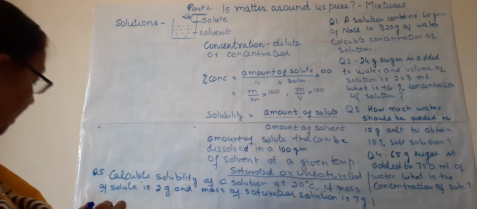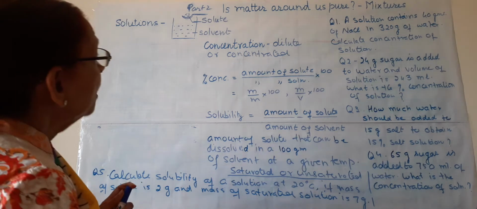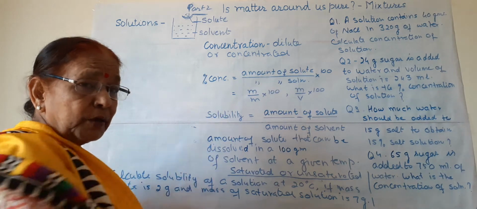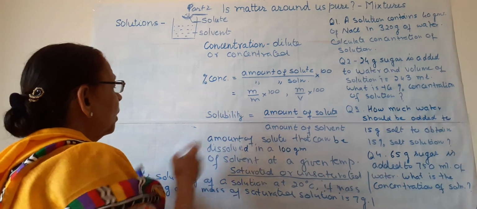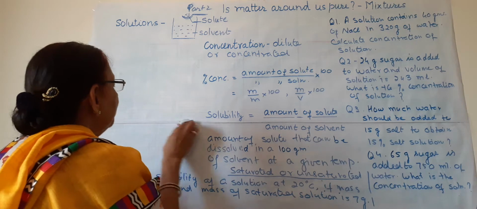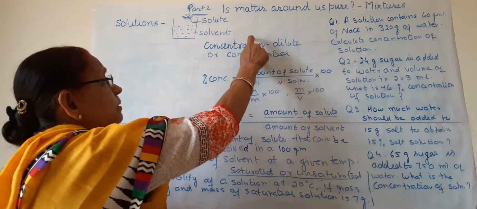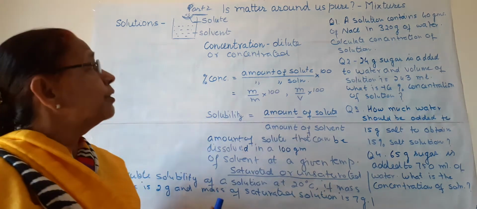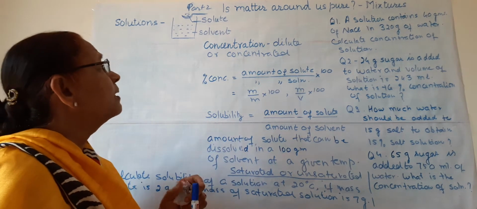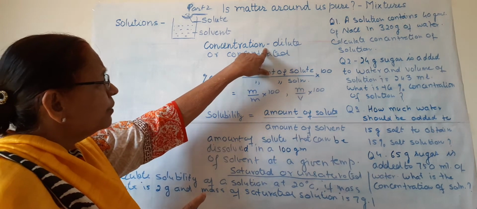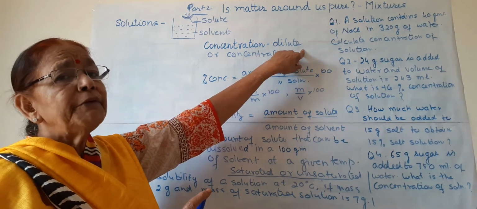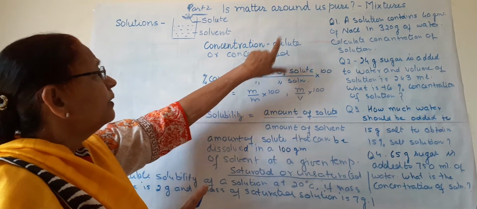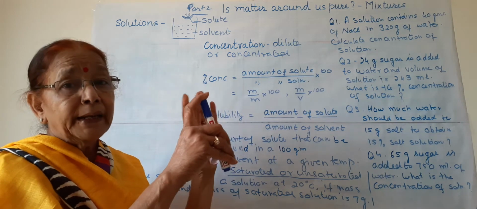Next, we come to two phenomena: one is the concentration of solution and the other is the solubility of solutions, and we will do some numericals based on both. So first, what is concentration? Depending upon the concentration of solution, the solutions can be divided into dilute and concentrated. Dilute and concentrated solution is a comparative term.